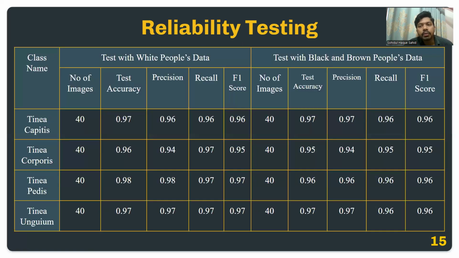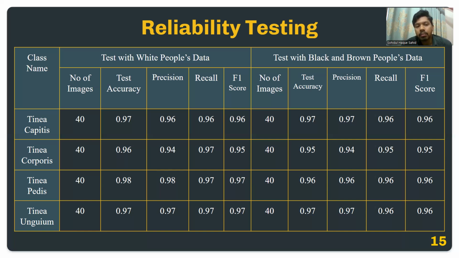So finally, we wanted to do a reliability test of our model to find out whether our model is performing well with different types of data. Here, we have used 40 images for each class, and these 40 images are unseen and completely new to the model. We can see the similarity of performance on white people's data and black and brown people's data.